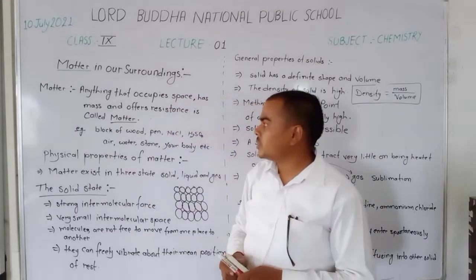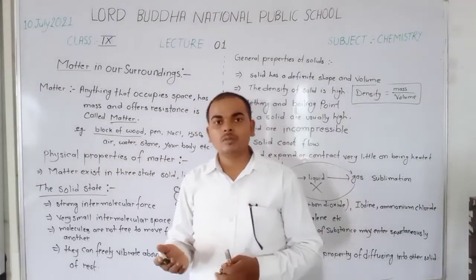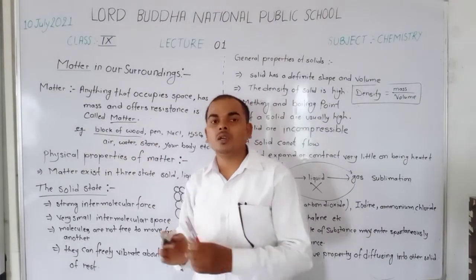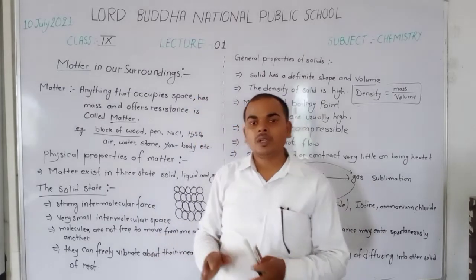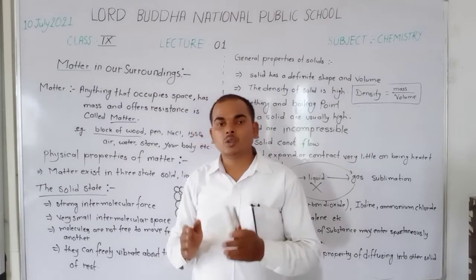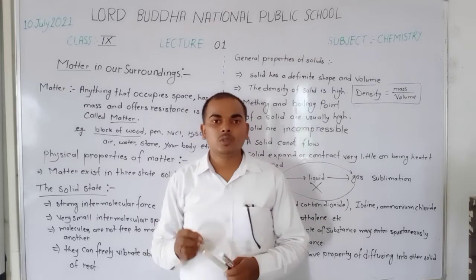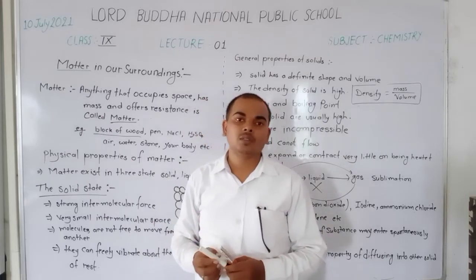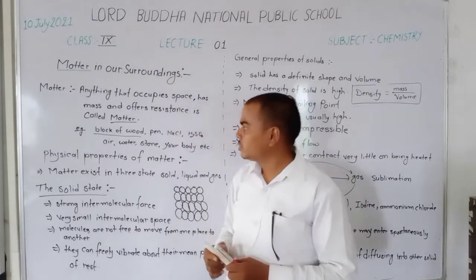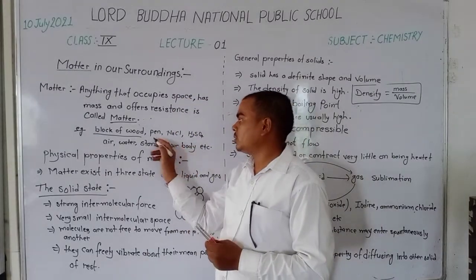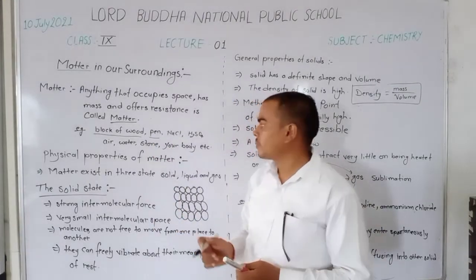Another example of matter is a block of wood. You observe that when you place a block of wood at any place, it takes place, that means it occupies space, and every block of wood has some mass. That means a block of wood is matter. A pen is also matter because it occupies space and has mass.